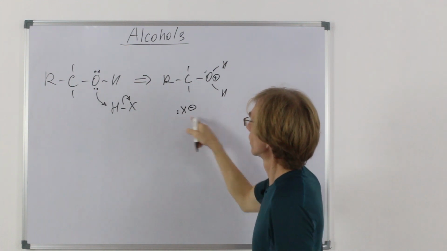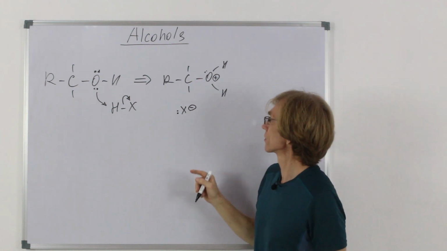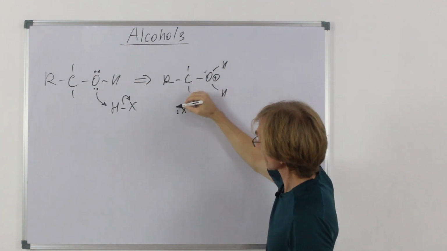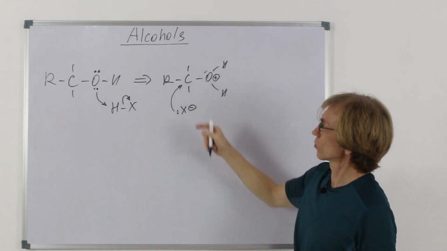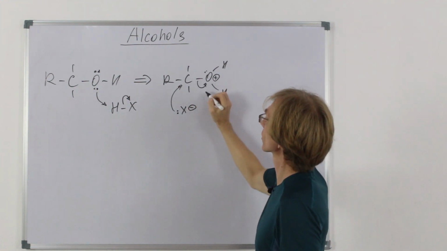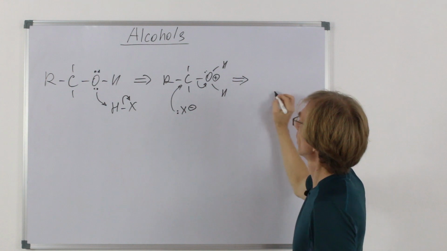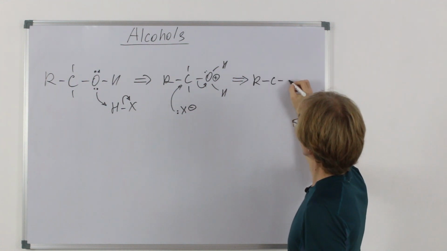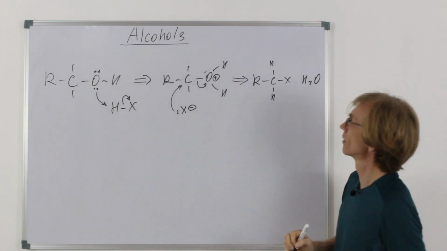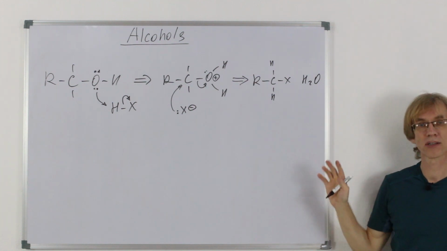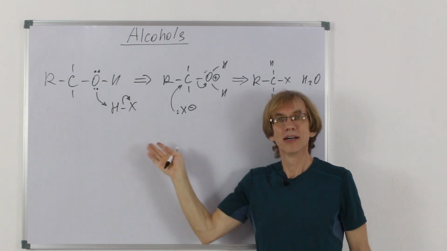Here is our halide ion left. Now, the halide ion, negatively charged, would attack this carbon with its lone pair, and now we have a good leaving group. This bond would break heterolytically, water would leave, and I have halogenoalkane and a water molecule. That's the generic substitution reaction with hydrogen halides.